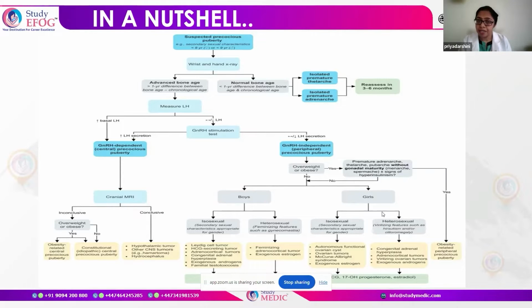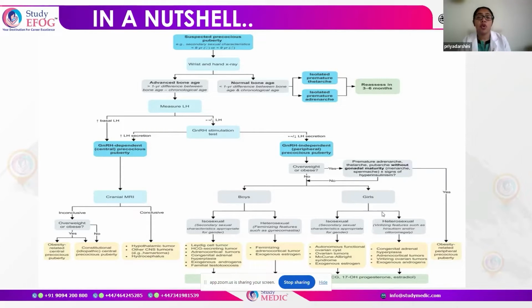Coming back to the LH levels. What if the LH level is low or normal? Then we go and do the GnRH stimulation test. With the stimulation, if there is an increase in the level of LH, again we think of central causes. Even with the stimulation, if the LH level is normal or low, then we think of GnRH independent, which is a peripheral cause of precocious puberty.